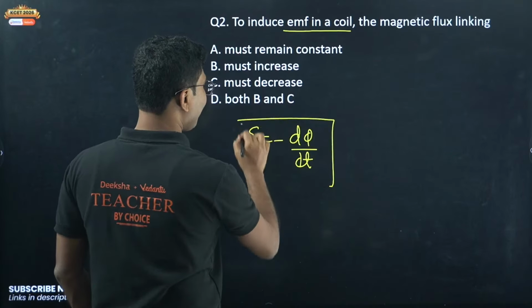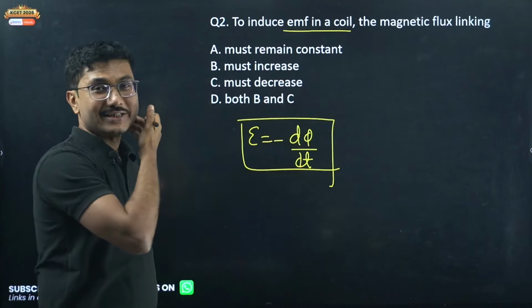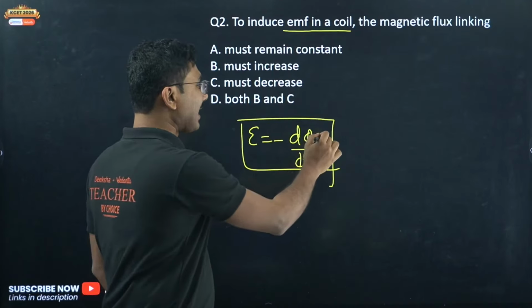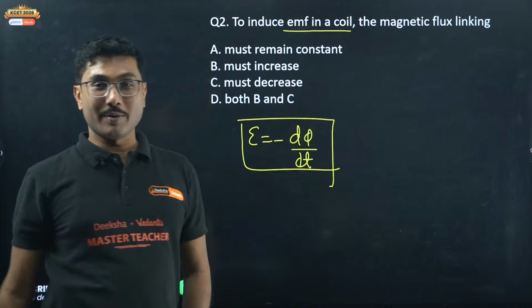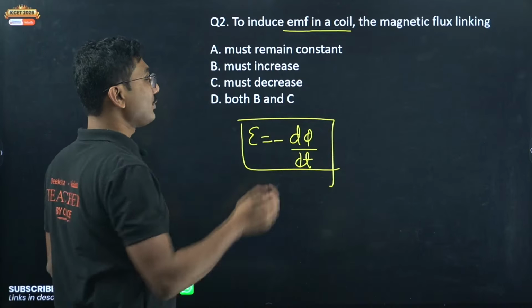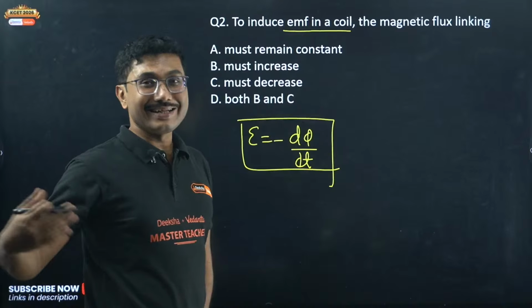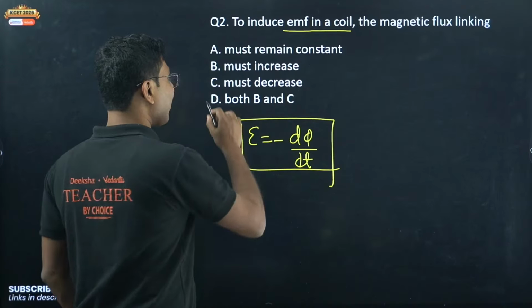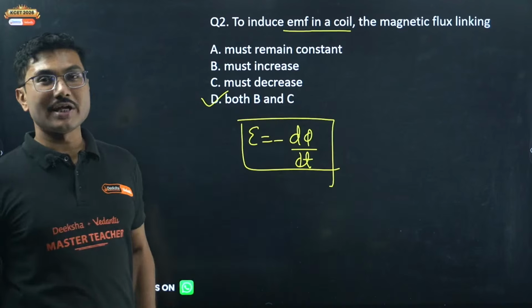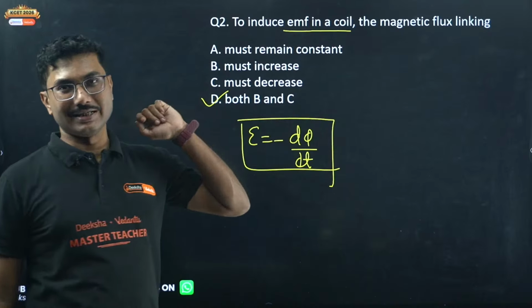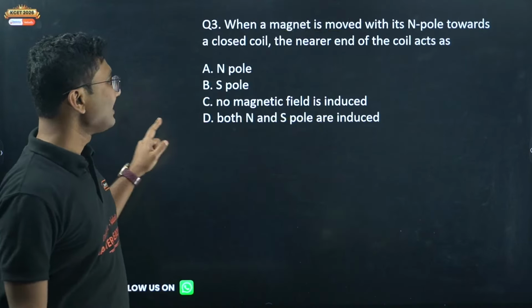They have not mentioned the sign of the induced voltage, so flux can go up, flux can go down with time. So the flux linked can increase or decrease with time, then only we will get an induced EMF. So both B and C.